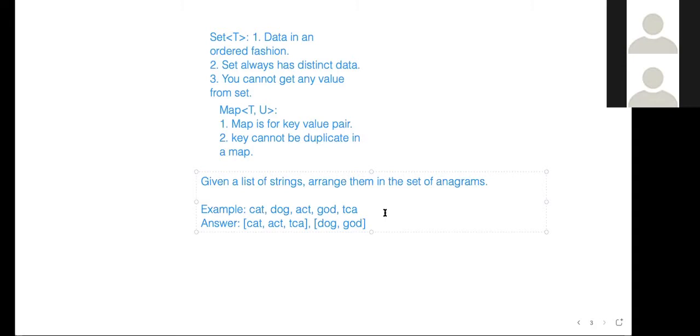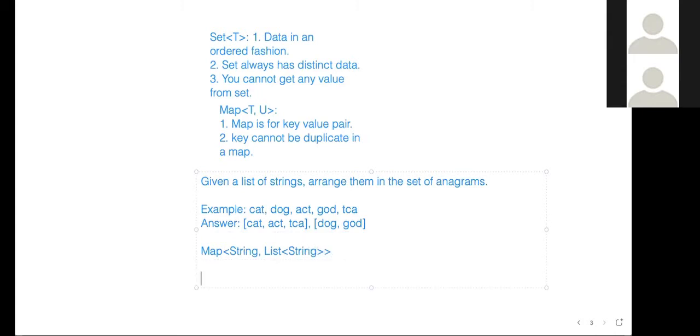Pull one string, sort it, add it into the dictionary if not added, and put the value into the dictionary. And at the end, all the values in the map will be your answer. For example, in the beginning you have an empty map, and here the map is of type string to list of string, right?